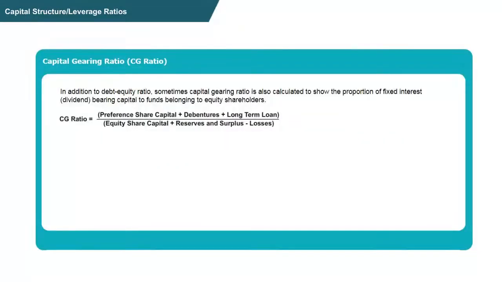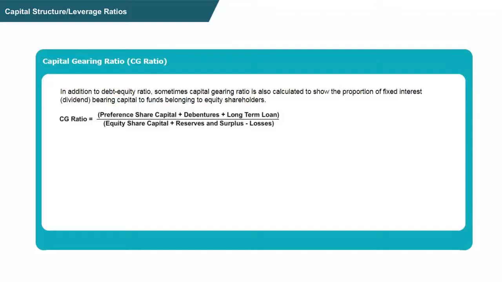The other ratio is capital gearing ratio. In addition to debt equity ratio, sometimes capital gearing ratio is also calculated, and with the help of this ratio we can get to know the proportion of fixed interest bearing capital to funds belonging to equity shareholders. That is, to what extent the funds belong to equity shareholders. The formula of capital gearing ratio is preference share capital plus debentures plus long-term loan divided by equity share capital plus reserves and surplus minus losses.